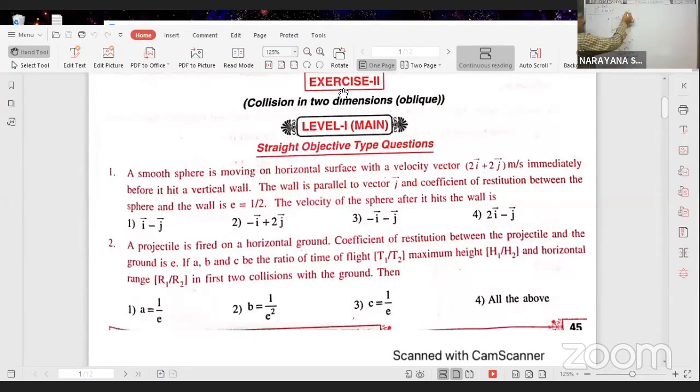Okay, along the y-axis the velocity of the particle is this one. Therefore, the velocity of the particle after collision, v bar, is equal to the x component of velocity into i cap plus the y component of velocity into j cap. The general formula is this one. You substitute the value. The x component is along the negative direction, whose velocity is 1. That's why minus 1 into i cap, plus the velocity of the particle along the y-axis is the same, that's why plus 2 into j cap. So minus i cap plus 2j cap is the velocity of the particle after collision. So this is the answer. In this way you have to do. So the answer is 2.